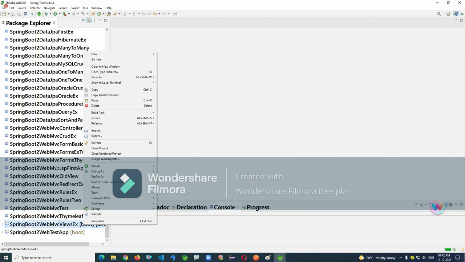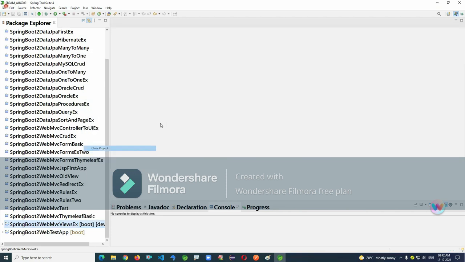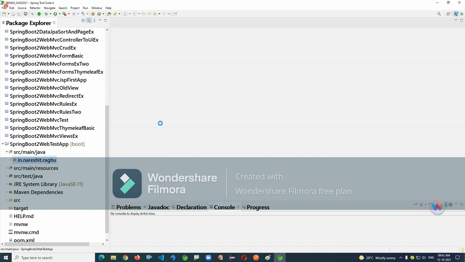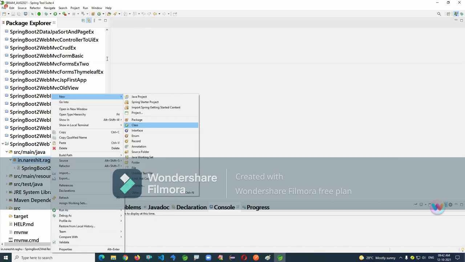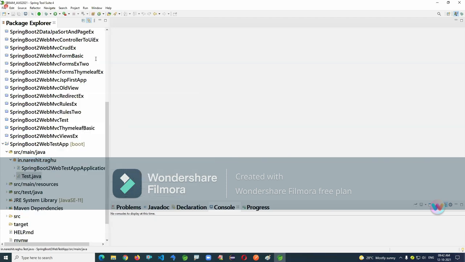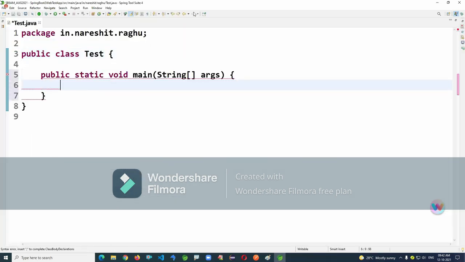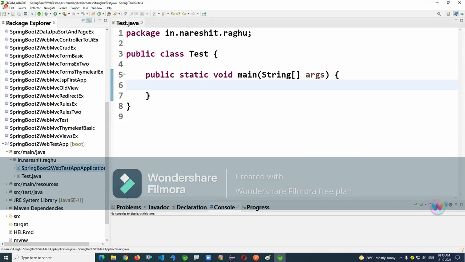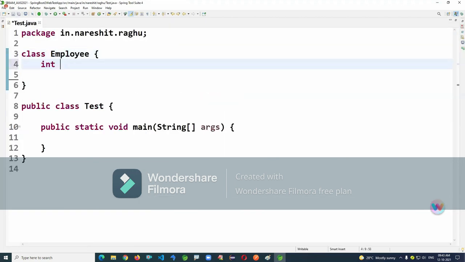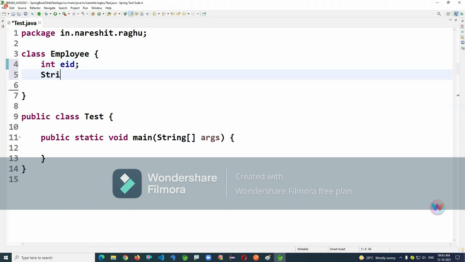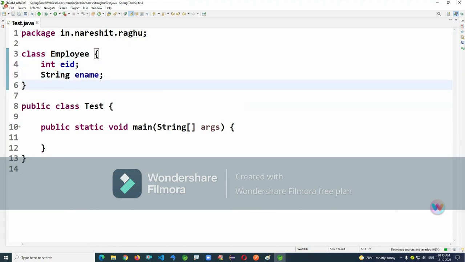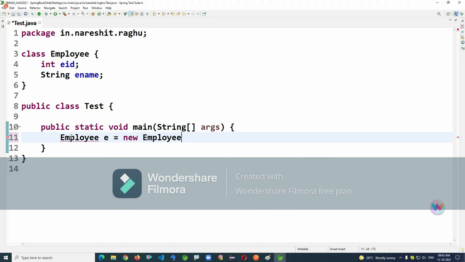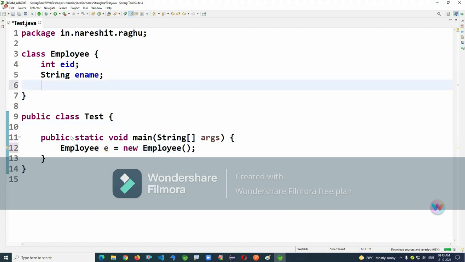Right click, new class, test. In continuation, I'm writing a main method here. I'm not using the main class, just writing a separate main method. Please look here. I am writing a simple class called employee, with EID and ename, which is sufficient. You can take as many variables as you want. I'm creating this employee object here. You can take some parameters in a constructor also.